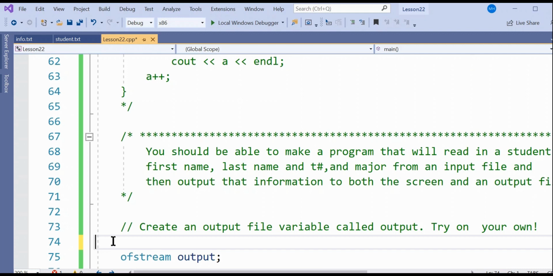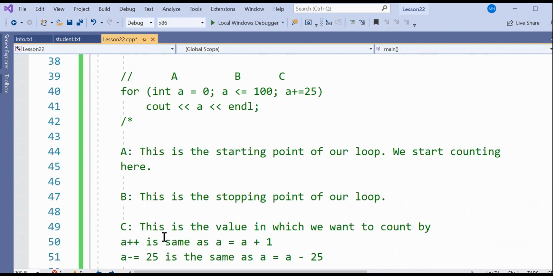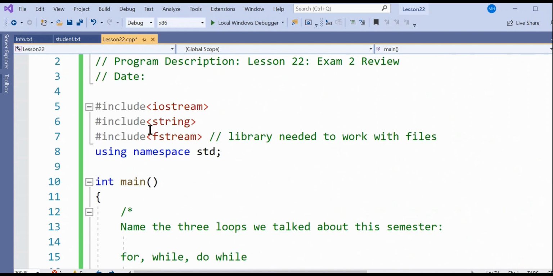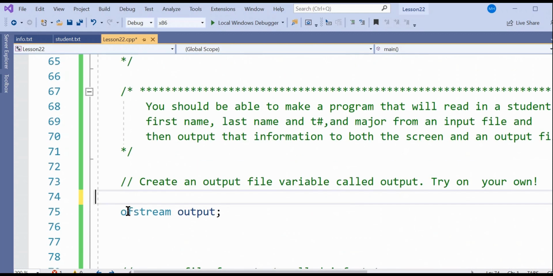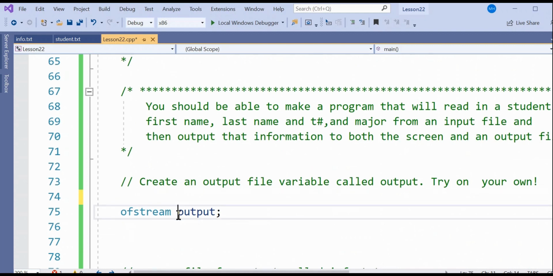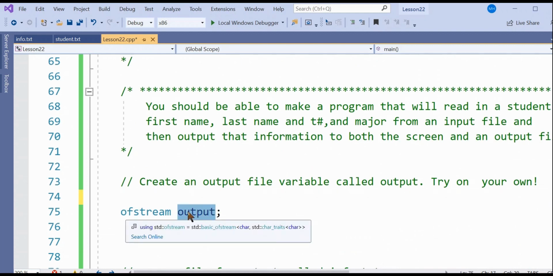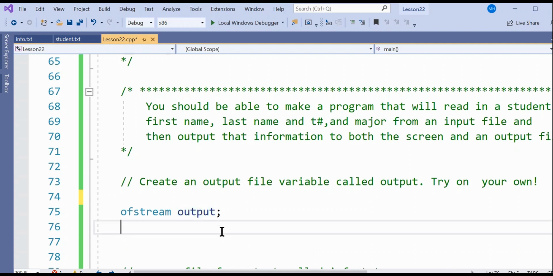Here it is. OF stream output. We called it output, so that's our variable. Output's our variable, and it's an output file, so it's OF stream, output file stream. So this works with that header file. It comes with it, right? This F stream lets us use files, and one of the functions inside that is this output file stream. And we've got our variable name, output file stream output. Okay, so we got that.